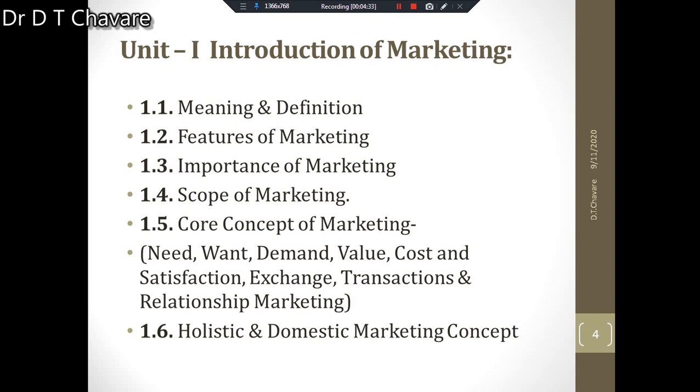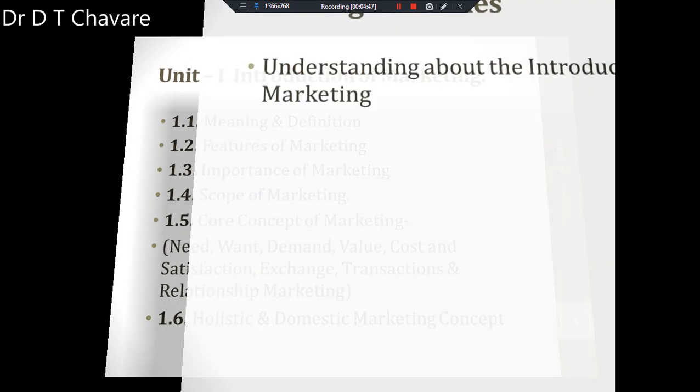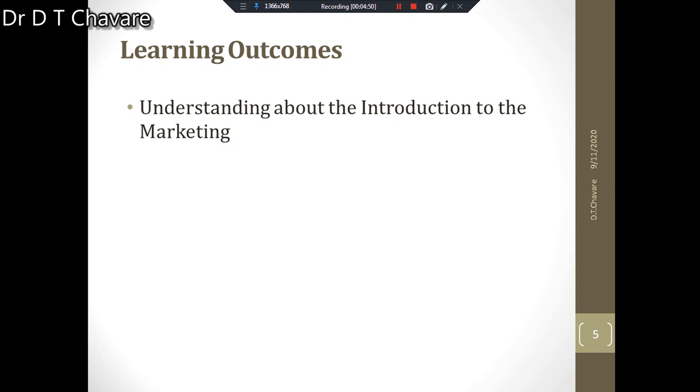Then the next point included in this unit is the holistic and domestic marketing concept. Holistic marketing concept and domestic marketing concept, these two concepts are also included in this unit. Okay, now after studying this unit, what is the learning outcome? Learning outcome will be understanding about the introduction to marketing. This is the first unit. Students should understand in detail the knowledge of introduction to marketing. And this is the learning outcome of unit number 1.